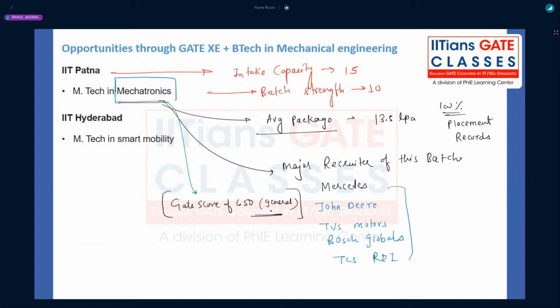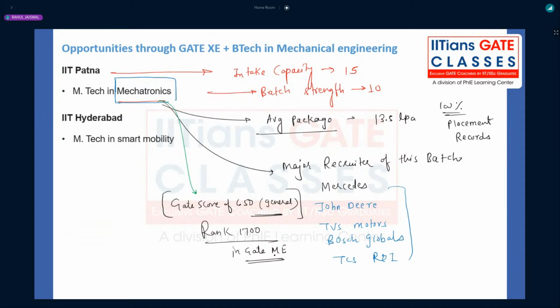Can you imagine what 650 means this year? Let me correct the data. A GATE score of 650 means you will have a rank of about 1700 in GATE Mechanical. In GATE Mechanical, with a 1700 rank, you will still get called for admission in MTech Mechatronics.